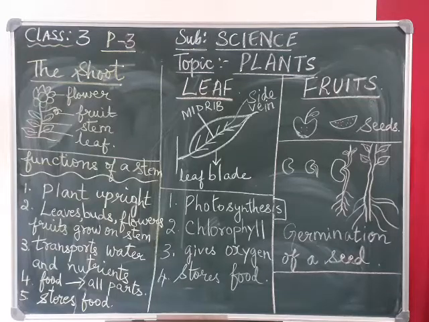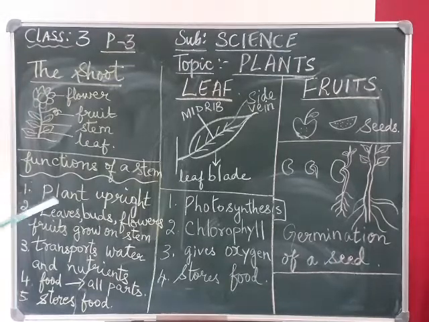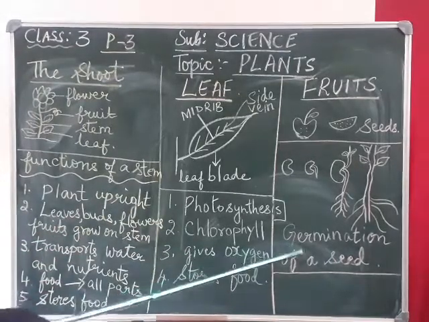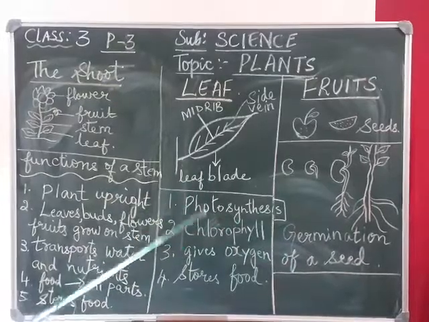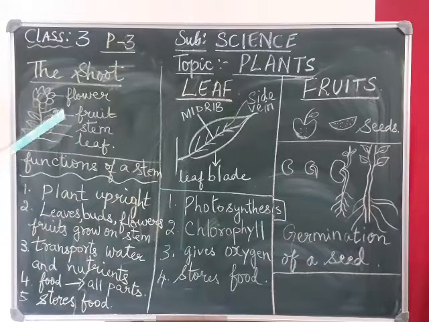Okay children, now we have covered many things in this lesson. I would like you all to do germination of seed in your house. Take some dry seeds like the bean seeds, and soak them in water overnight.